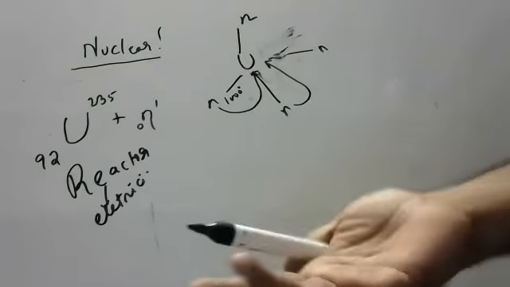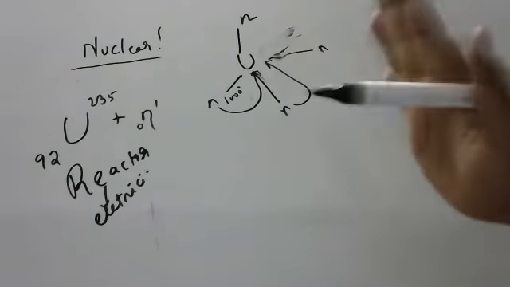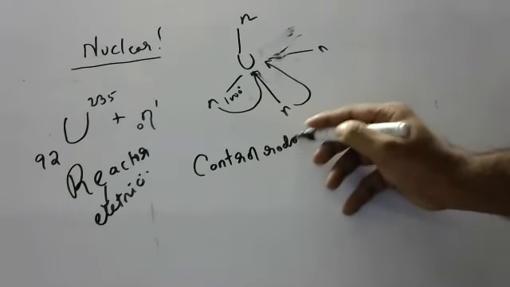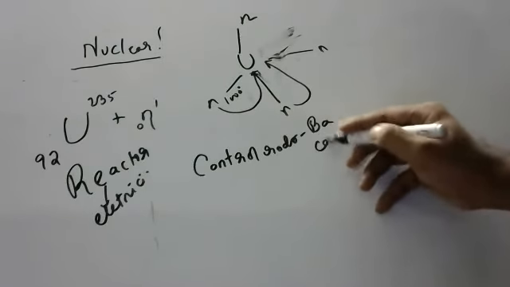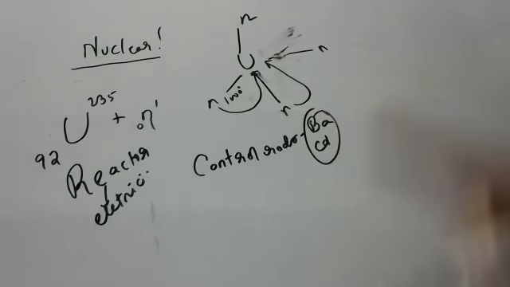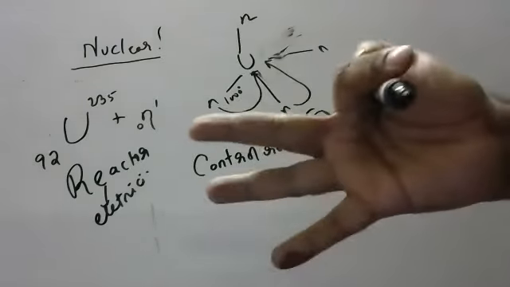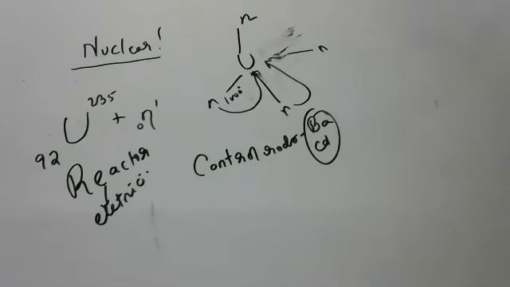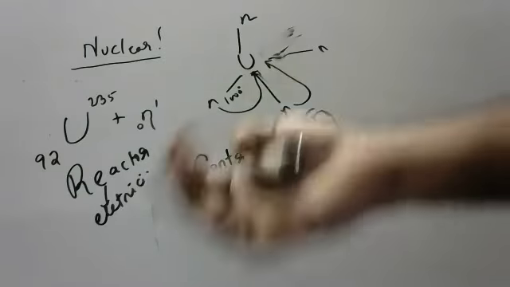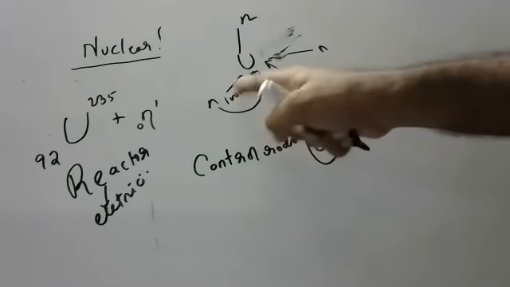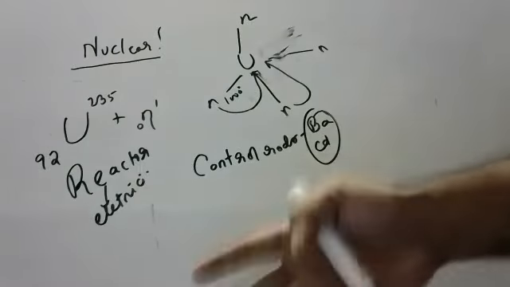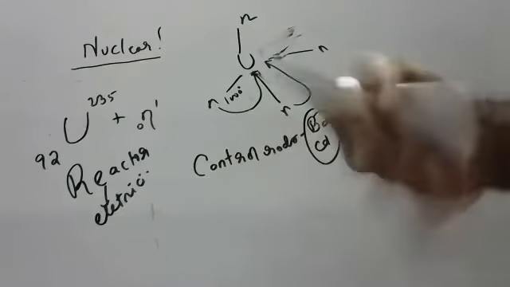Then you will ask, sir, how will we remove neutrons, with our hand? No, we should not remove them by hand, children. We will keep control rods. Control rods are made in a nuclear reactor. Barium or cadmium rods will be there, children. Using cadmium or barium rods, out of every 3 neutrons, 2 neutrons they will take, 1 neutron they will allow to go and hit uranium. Again, I'm saying, out of every 3 neutrons, 2 neutrons they will absorb, and one they will allow to go and hit the uranium. And the amount of energy which is liberated is under our control. Means it's not going out of control. 1 is becoming 3, 3, 9, 9, 27, 81, means it's out of control.